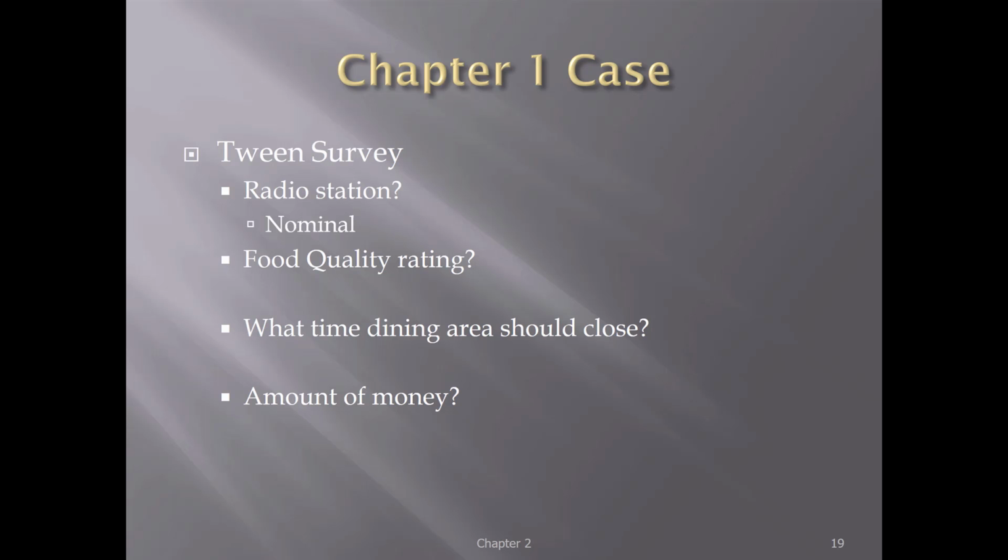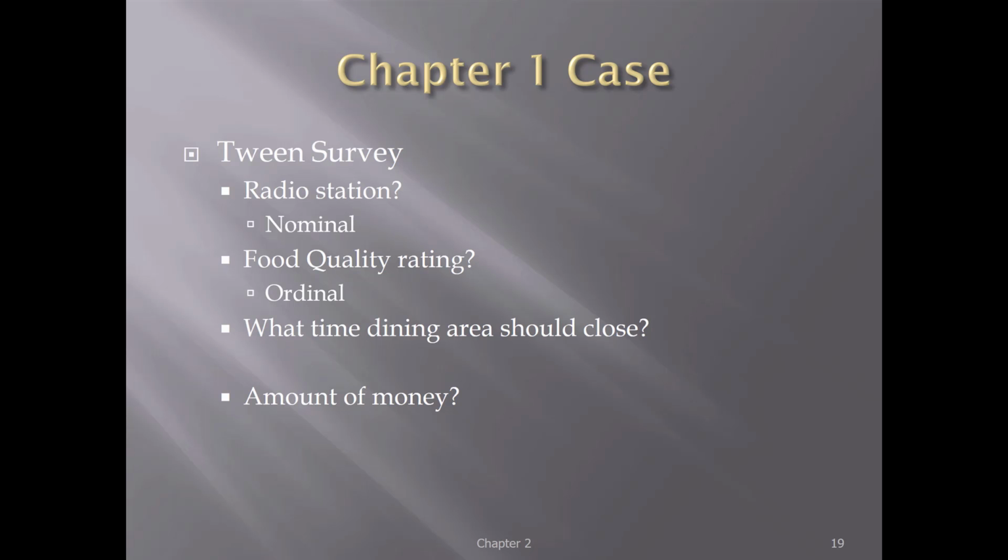The food quality rating question asked whether the food was poor, fair, good, or excellent. And this is another example of a categorical variable, but this time rank does have meaning. Poor does mean that it's worse than fair. Excellent does mean that it's better than fair. So it's still a category, but we now have an ordinal variable. Remember, first question to ask: is it a category or number? And then you can eliminate based on that.